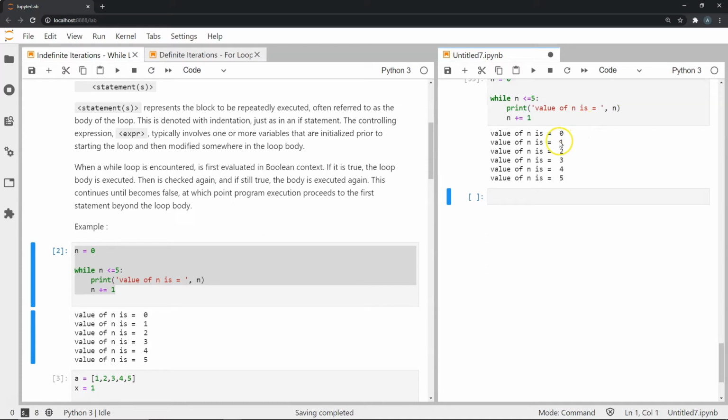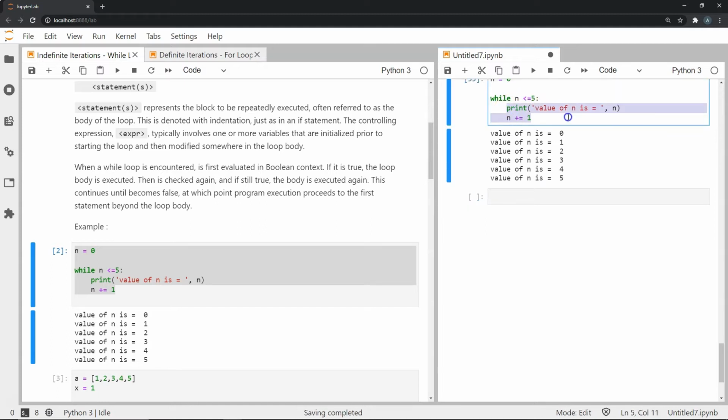Each time, the value of n is written based on which iteration it is. Initially the value of n is 0, and I print the statement value of n is 0. Now I add 1 to the value in n. So again we do this check.